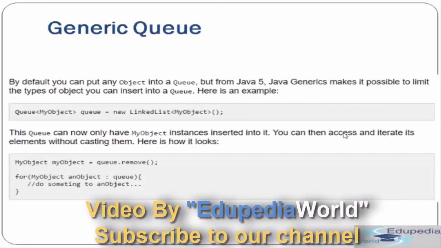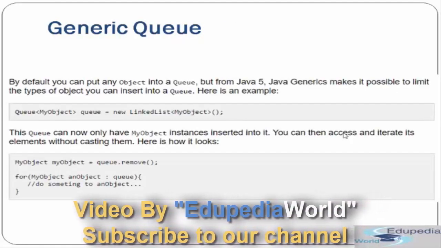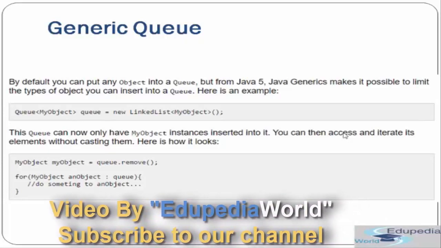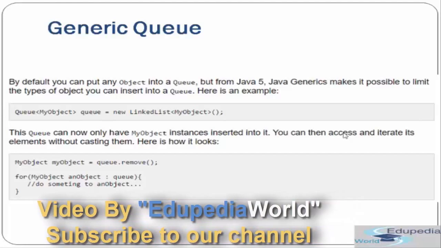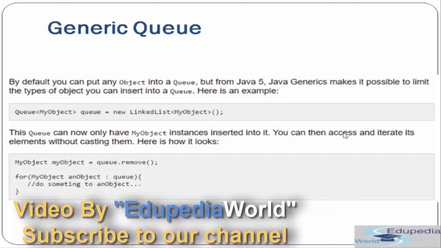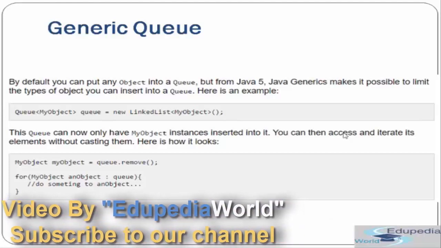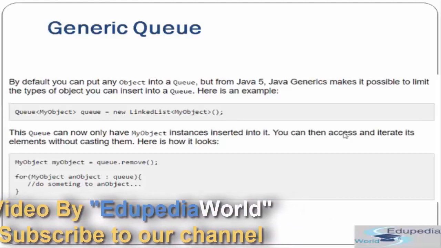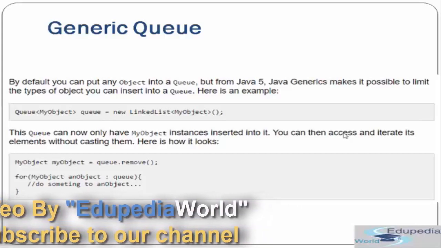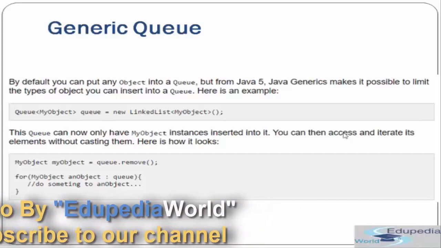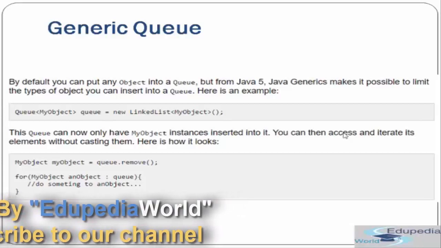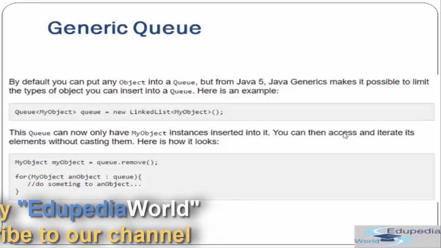Now generic queue. By default, you can put any object in a queue, but from Java 5, Java generics make it possible to limit the element types. So as we have seen in other collections, you can restrict or generify your collection, and the same thing you can do with your queue. So we are defining it as Queue<MyObject> queue equals new LinkedList<MyObject>. So now the queue can only have MyObject instances inserted into it.